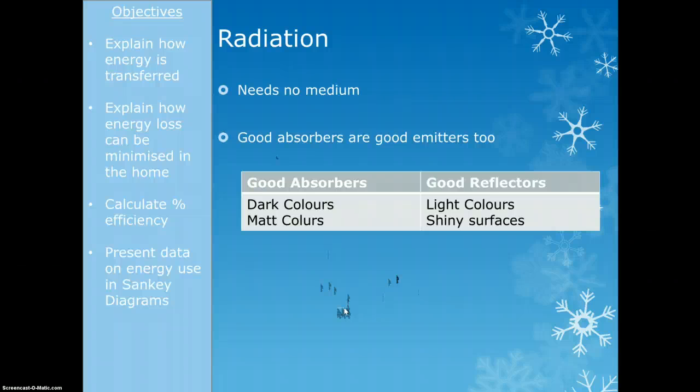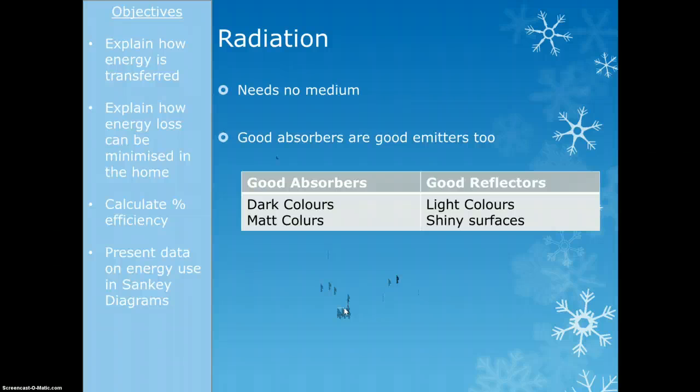And it's really, really important actually, because if radiation didn't work the way it did, heat from the sun wouldn't be able to get to the earth because there's a great big vacuum between us. So it's pretty important. Radiation is how all the heat from the sun makes it all the way to the earth. Whether things are good at absorbing or emitting radiation, so it's infrared that they're emitting, it's just heat energy, depends mostly on their colour.